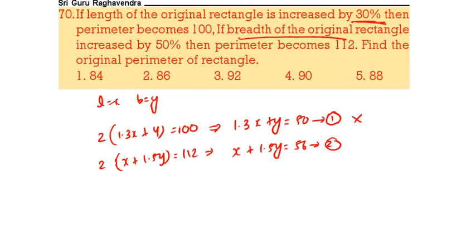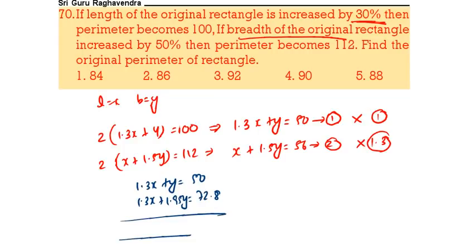Now I am multiplying the first equation with 1, and the second with 1.3. Now do this calculation. So 1.3x plus y is equal to 50. Multiplying the second equation with 1.3: 15 into 13 is 195, that means 1.95y, and 56 into 13 is 72.8. Now do the cancellation. Minus 0.95y is equal to minus 22.8. So this and this will get cancelled.